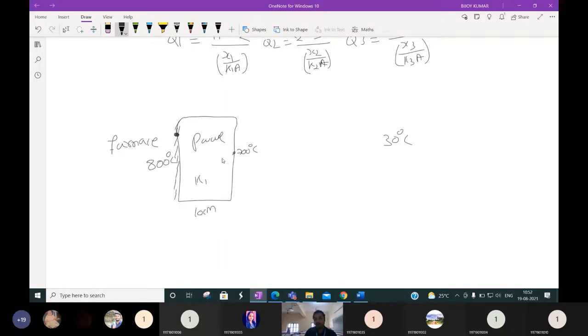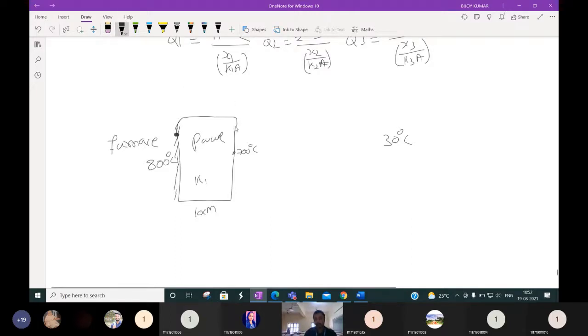It will not be that effective, because the workers outside can't withstand 700 degrees centigrade. So we have to reduce this temperature. How can we reduce it?